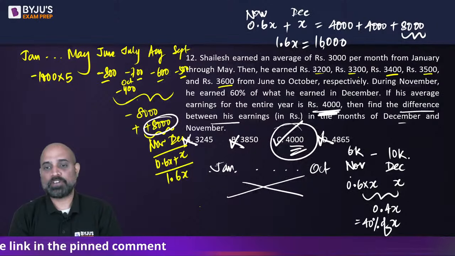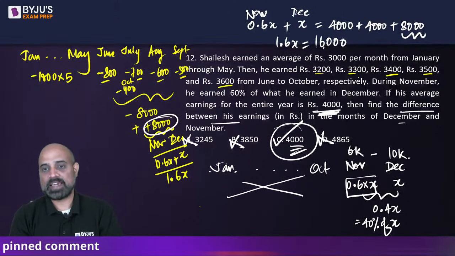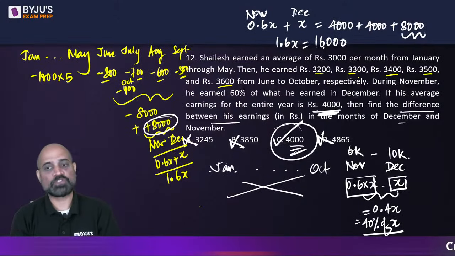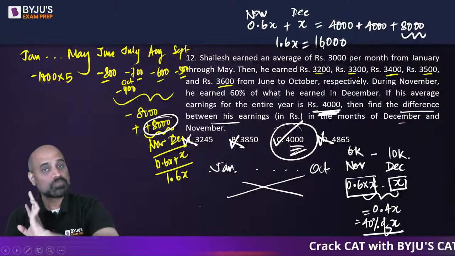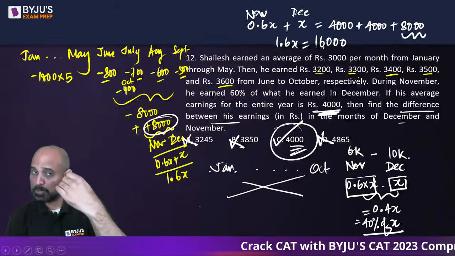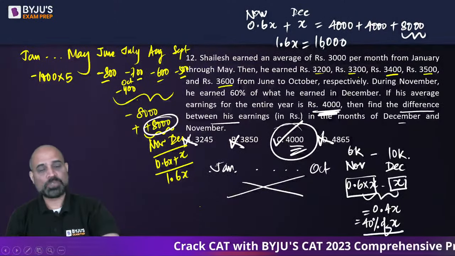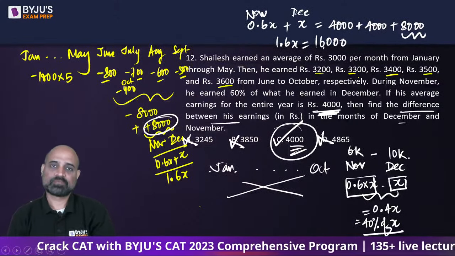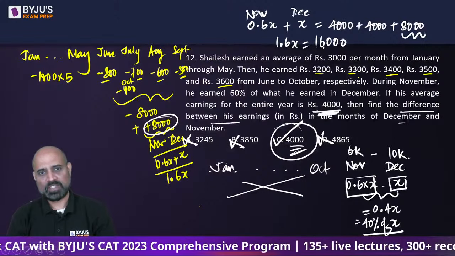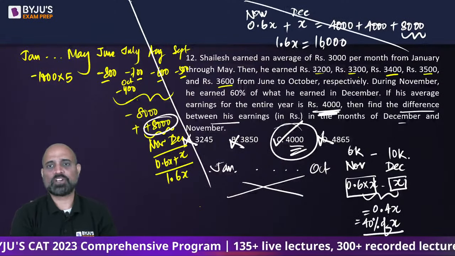The difference between November and December value is x and 0.6x ka difference, which will be 0.4x, which is 40% of x, means the answer should be in the table of 4. I see that 4. 4 के table में होना चाहिए. The only option which is in the table of 4 from the given 4 is option C. इतना तो आप समझ गए हो गया. The other step ignore कर दो.